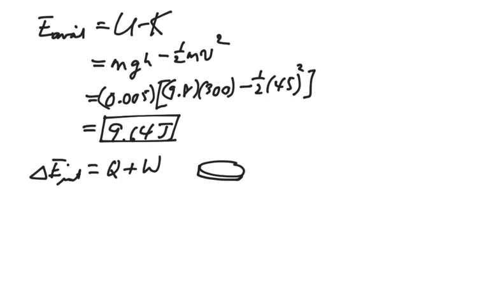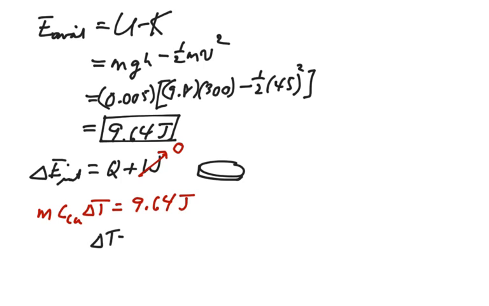So the work done on the coin, in a sense, will be zero, and all this energy will go into the change in internal energy due to the heat added to the coin. So the mass times the specific heat of the copper times the change in temperature will equal this 9.64 joules. The rest of it follows as before.